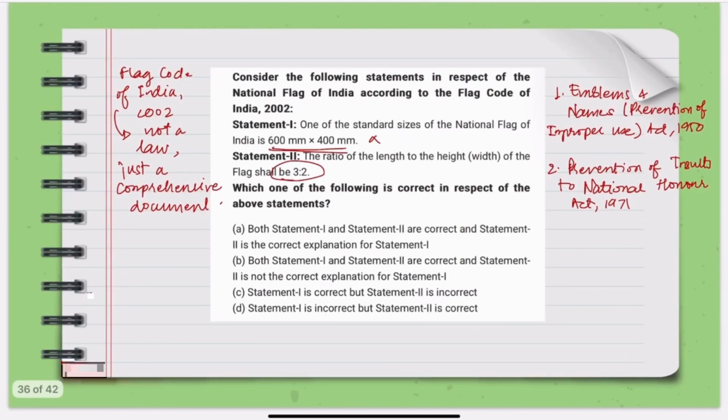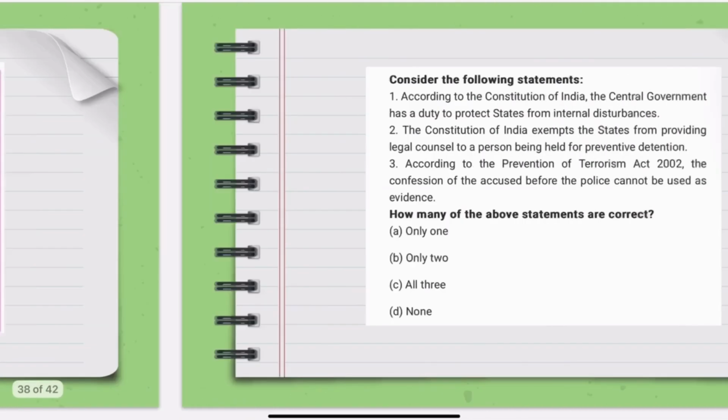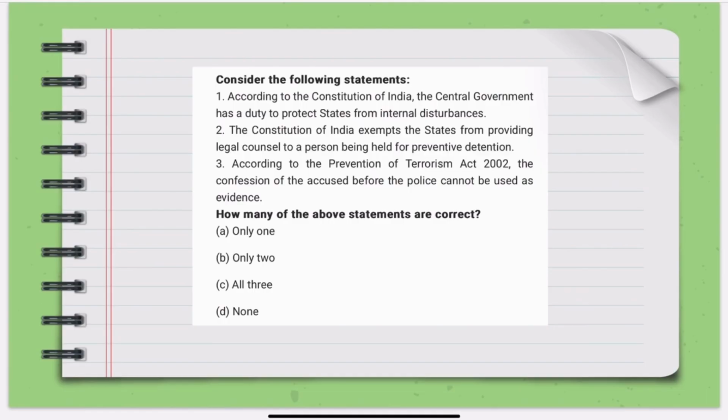Okay, so these are the related acts and codes with the national flag, so hence it is important. Okay, let's move on. You can pause and try to answer.